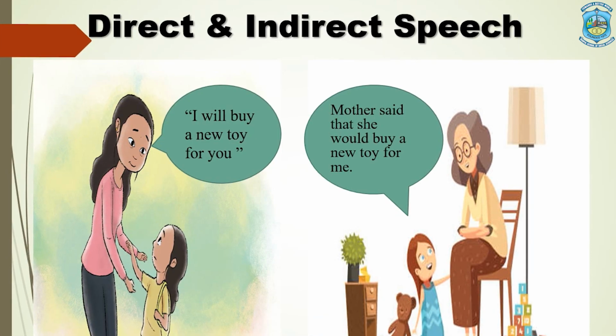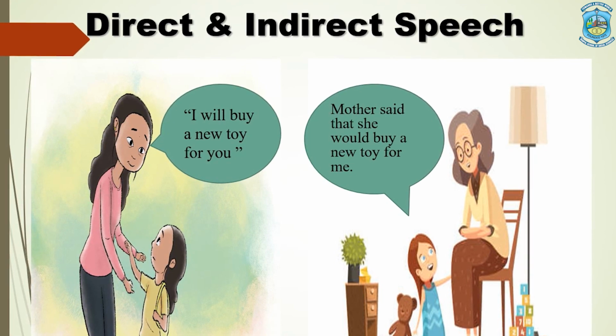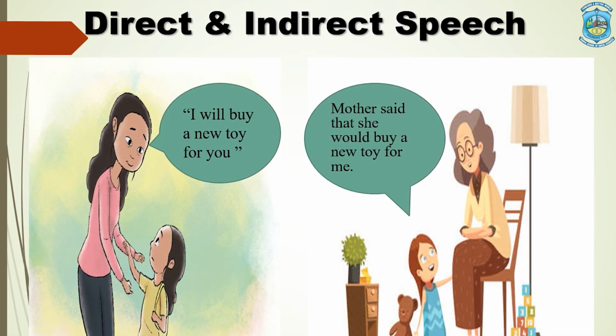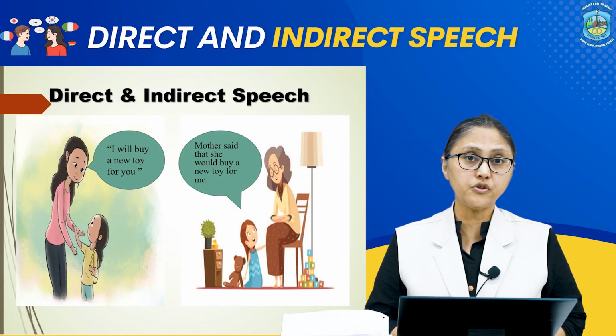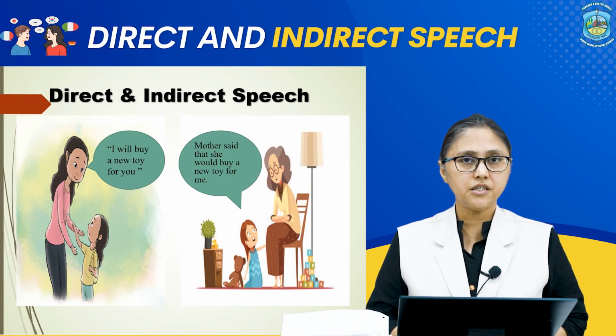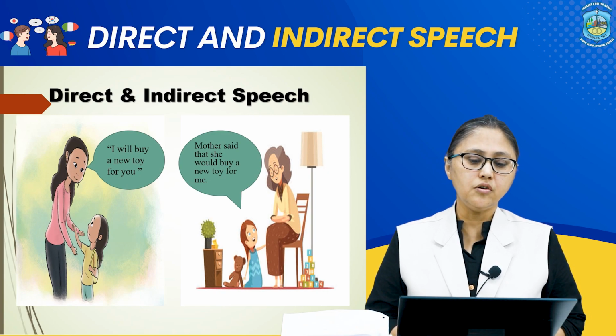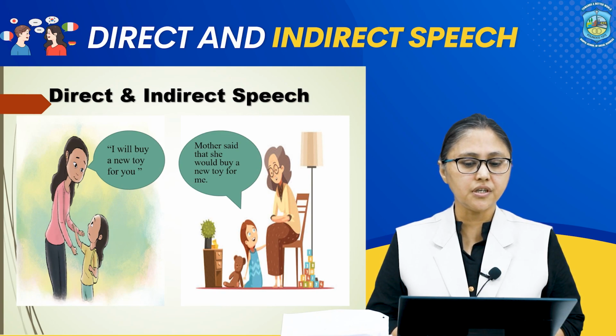Now let us take an example. Suppose a mother says to her child, "I will buy a new toy for you." And if the child wants to report it to her granny, she would say, "Mother said that she would buy a new toy for me." The first sentence is direct speech and the reported sentence is in indirect speech.